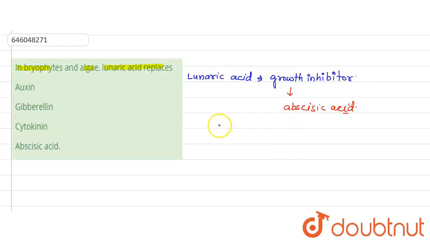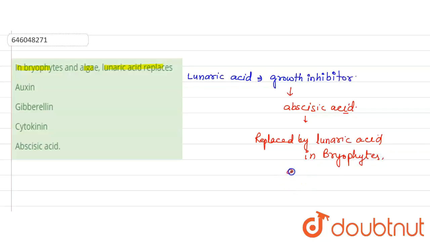So we can say that this abscisic acid is basically replaced by lunaric acid in bryophytes, algae, ferns, etc. So the correct answer to this question is abscisic acid.